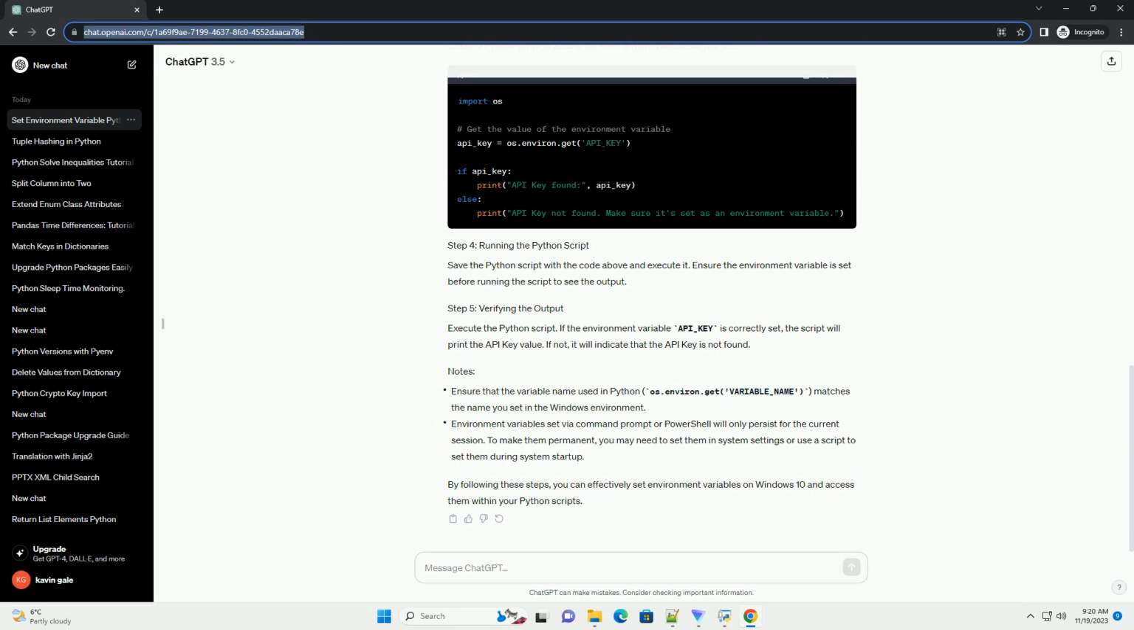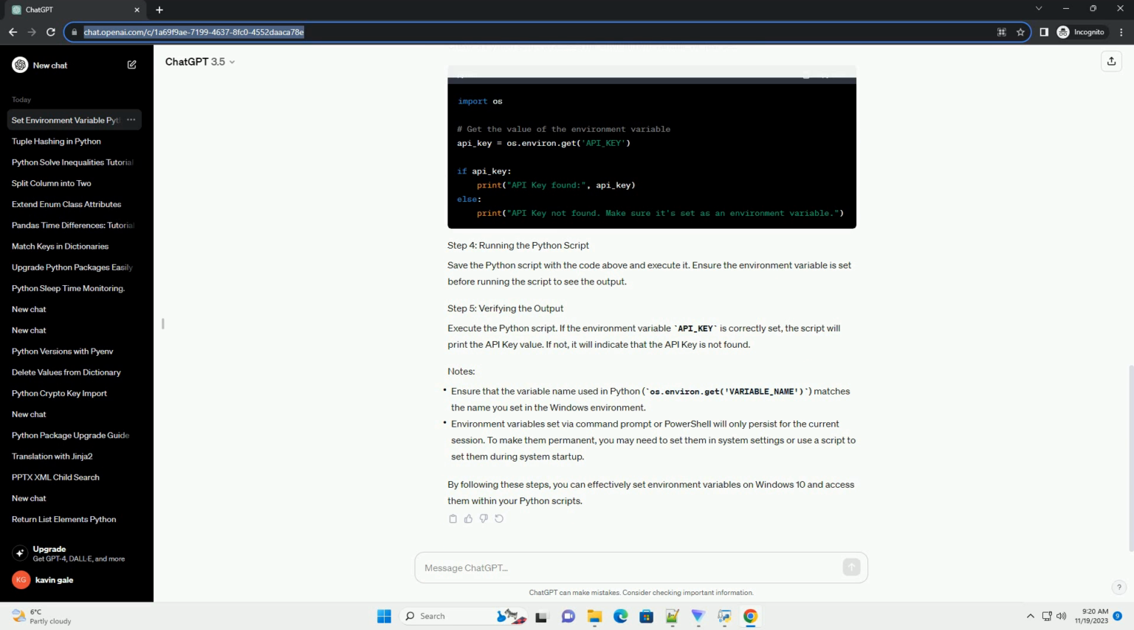Python code example. Create a Python script to access the environment variable we just set. Save the Python script with the code above and execute it. Ensure the environment variable is set before running the script to see the output. Execute the Python script. If the environment variable API_key is correctly set, the script will print the API key value. If not, it will indicate that the API key is not found.